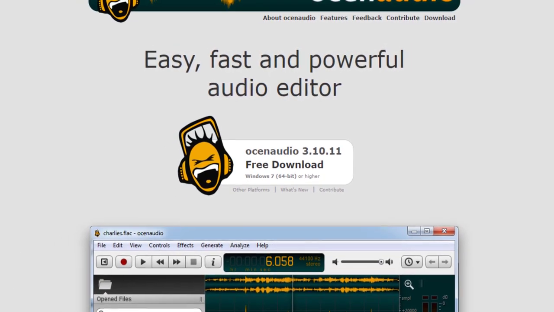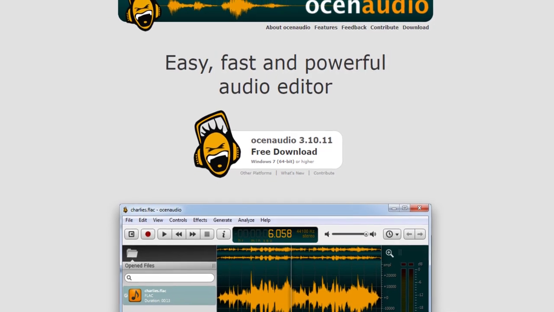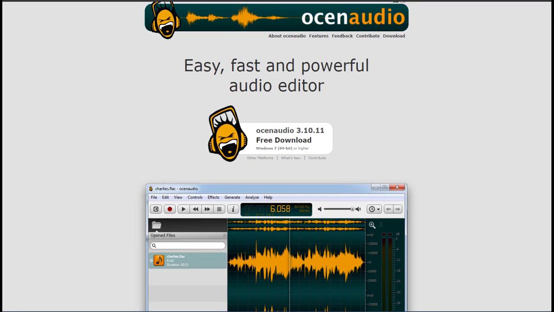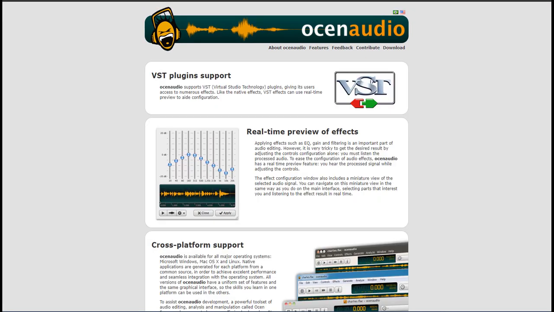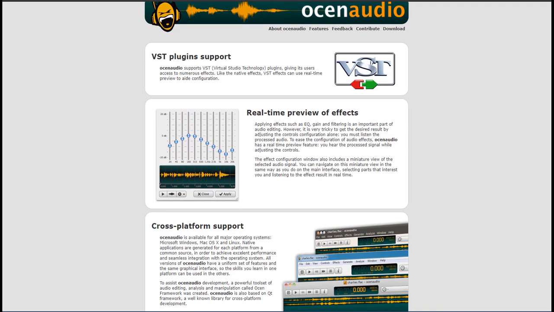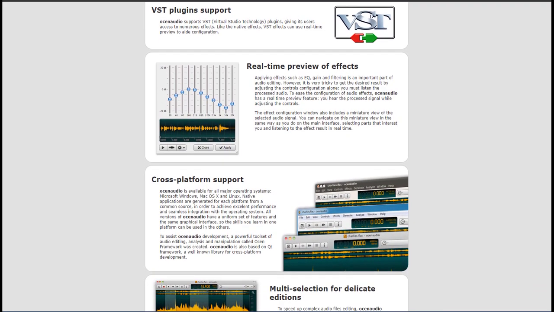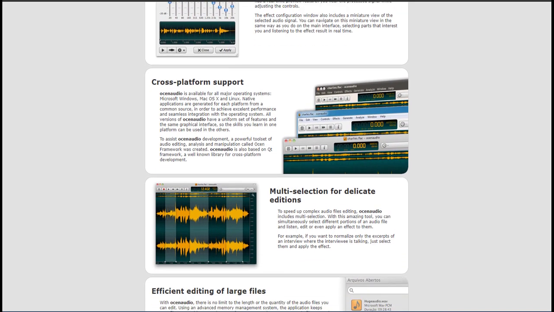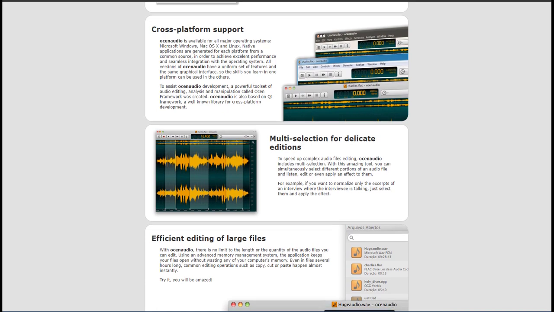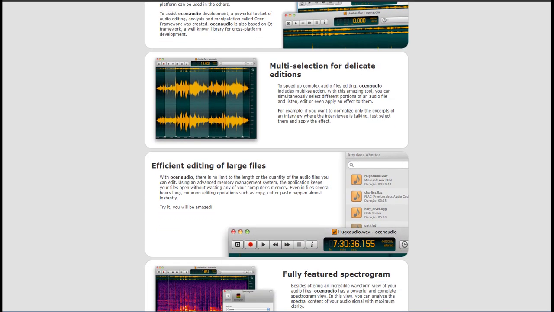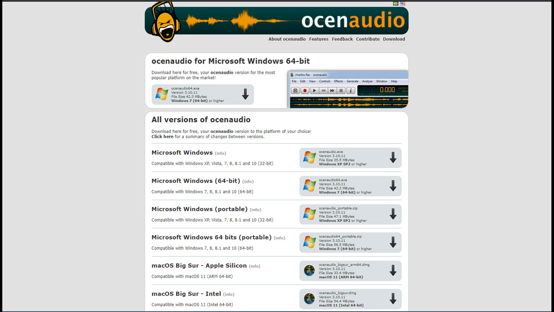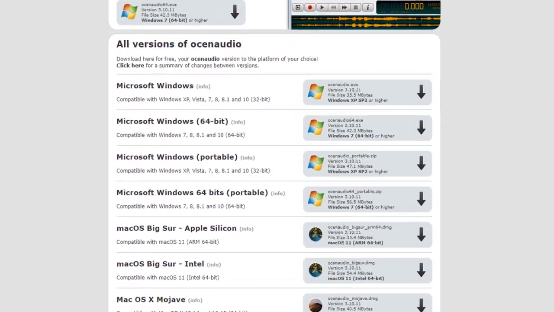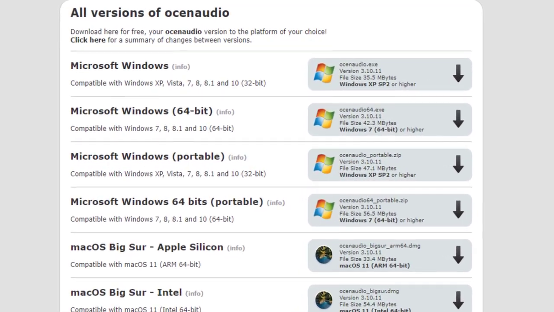The next one on our list is Ocenaudio. Exactly what the name says on the main page: an easy, fast, powerful audio editor, and one of the best alternatives to Audacity, with some amazing features like VST plugin support, real-time preview of effects, and multi-selection for delicate edits, to speed up complex audio file editing. It supports a wide variety of audio formats, including high-resolution FLAC files. Ocenaudio is available for Windows, Mac, and Linux, and they offer a portable version so you can try it without installing it on your computer.